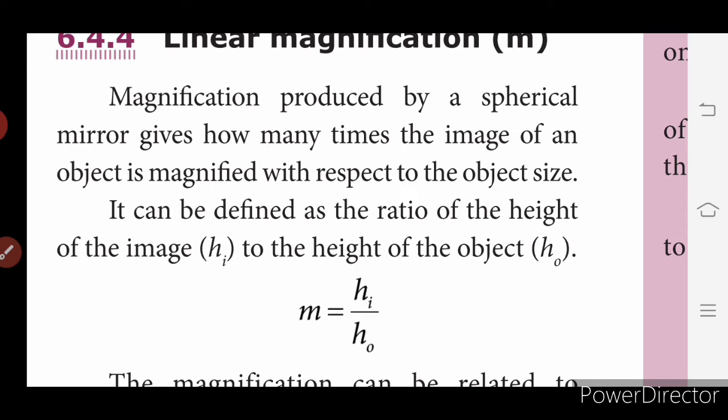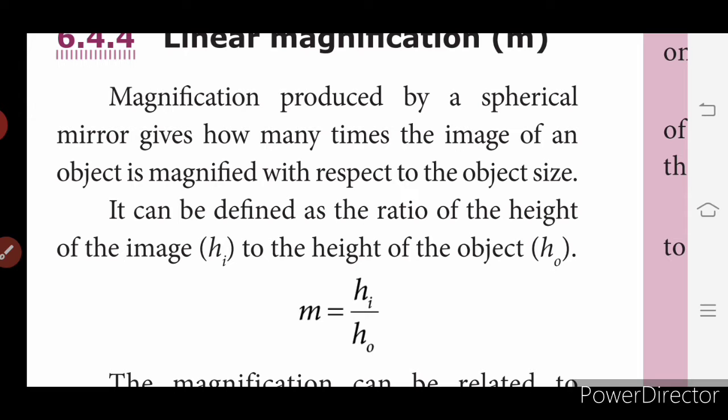Magnification is nothing but the height of the image being expanded, increased. We call that a magnified image. We calculate how many times the height of the image has increased. That is called linear magnification.